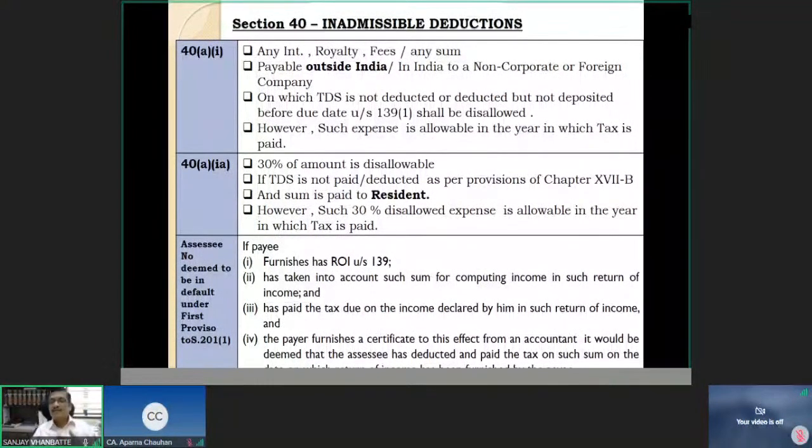So suppose I get a certificate from the chartered accountant of XYZ and company, to whom I have paid the maintenance charges of 2 lakh rupees, on which I failed to deduct TDS of 2%, that is 4,000 rupees. And I obtain the certificate of their chartered accountant in form 26A. There is an online mechanism.